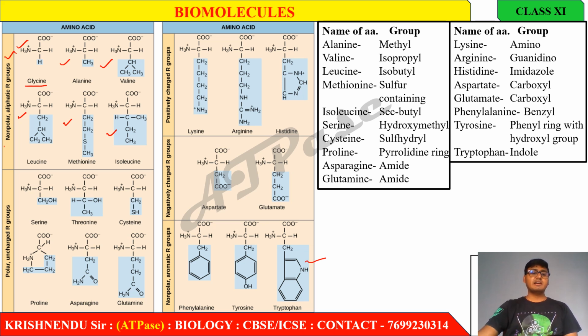But in the case of these R groups, you can see that these are in linear structure. So these are aliphatic R groups, and obviously these are non-polar. What does non-polar mean actually? Non-polar means they do not attract water, or they do not have affinity with water.